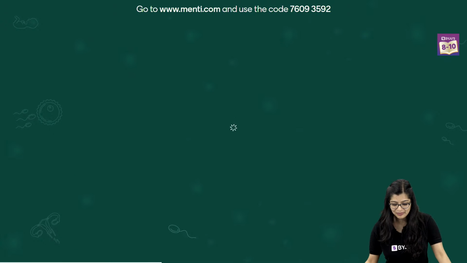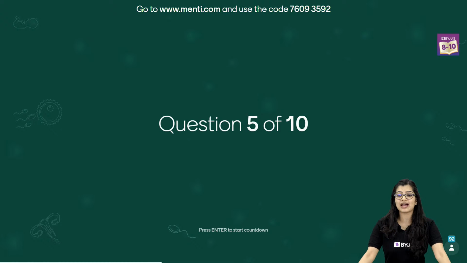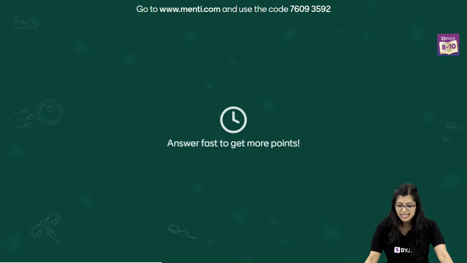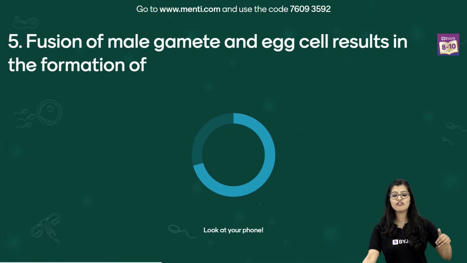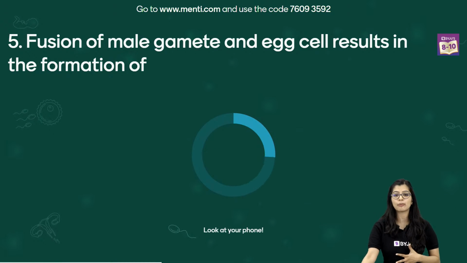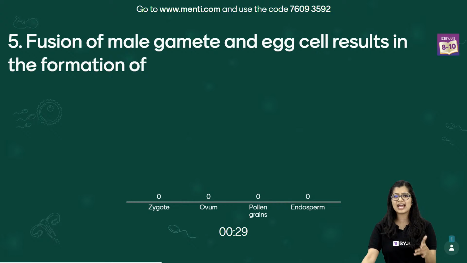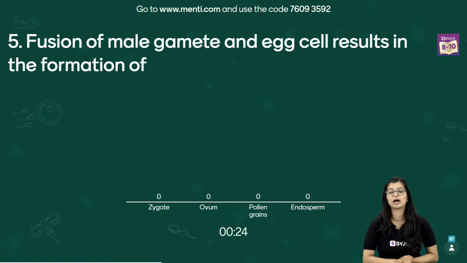Next, let's have a look, right? So with this, we have had a look at so many questions and it's time for the next one. The next question that we have here is, fusion of male gamete and egg cell results in the formation of what? Very simple, very easy. Zygote, ovum, pollen grains and endosperm.